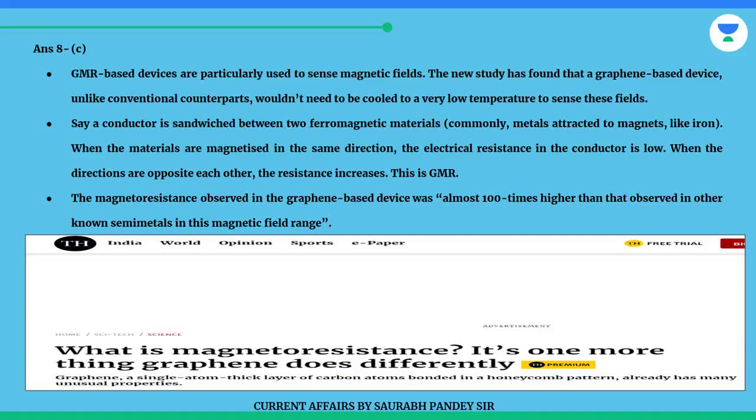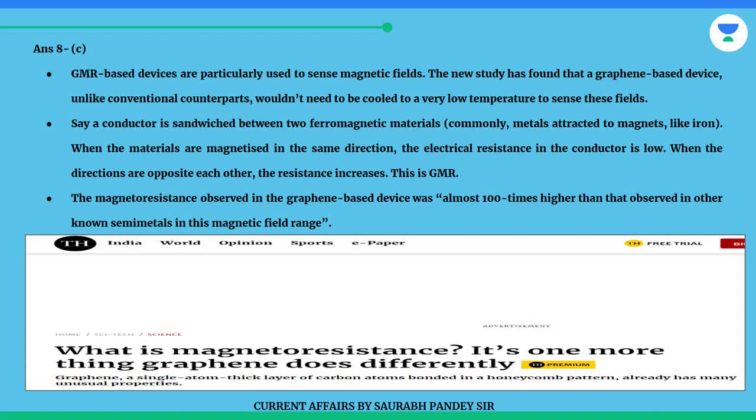The new study has found that a graphene-based device, unlike conventional counterparts, wouldn't need to be cooled to a very low temperature to sense these fields. Say a conductor is sandwiched between two ferromagnetic materials, commonly metals attracted to magnets, like iron.